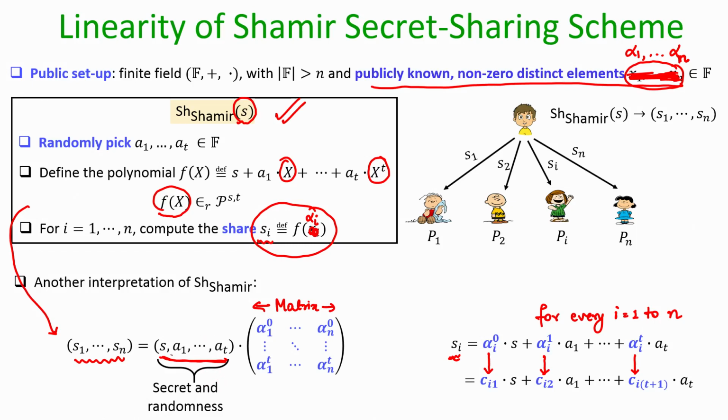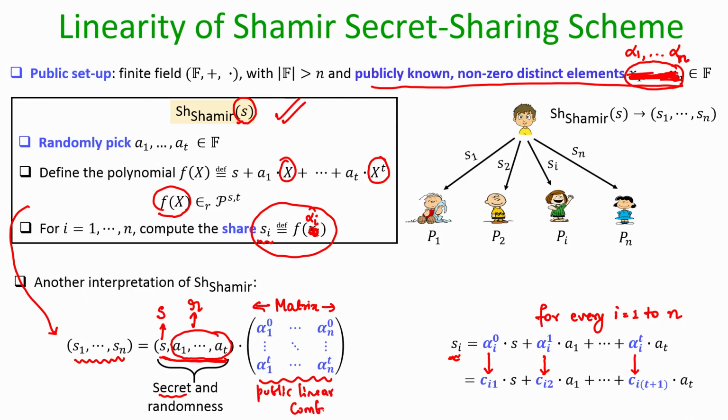So, this vector S along with A1 to AT constitute the secret and the randomness. Remember, as per our abstract notation of secret sharing, there is an internal randomness R. In Shamir secret sharing scheme, this vector of coefficients for the f(x) polynomial constitutes your internal randomness, and this is your secret S, and these are my public linear combiners.